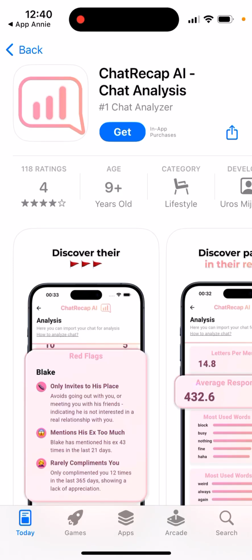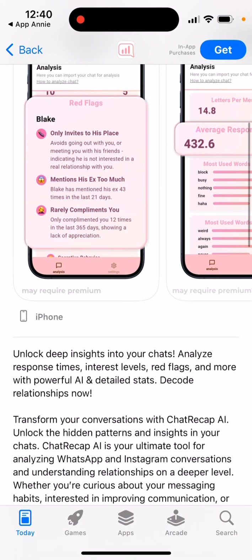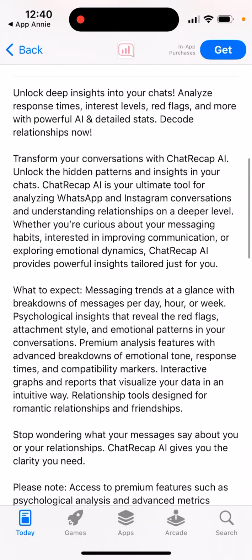Here's an interesting app called ChatRecap AI, chat analysis. Unlock deep insights into your chats, analyze response times, interest levels, red flags, and more with powerful AI and detailed stats. Decode relationships now. Transform your conversations with ChatRecap AI. Unlock the hidden patterns and insights in your chat. ChatRecap AI is the ultimate tool for analyzing WhatsApp, Instagram conversation and understand the relationships on a deeper level.